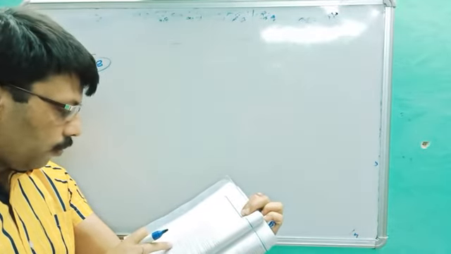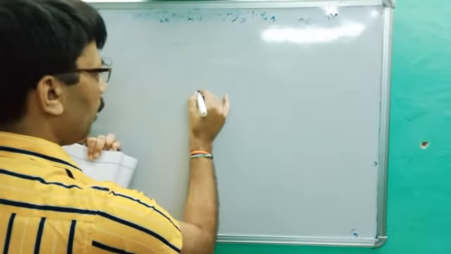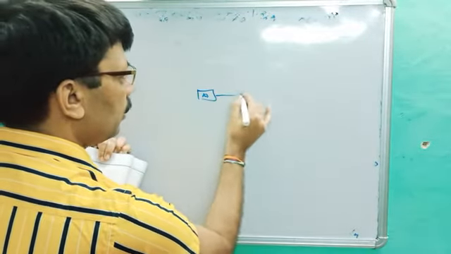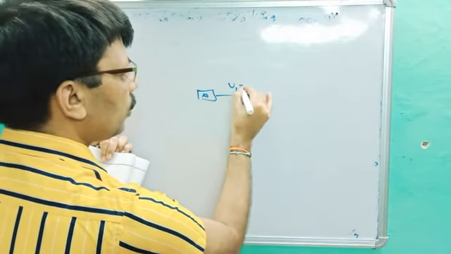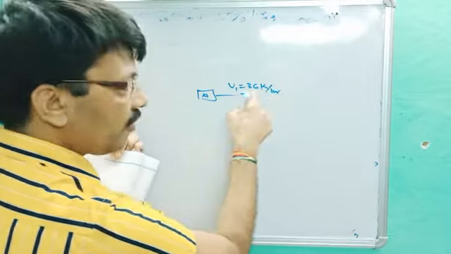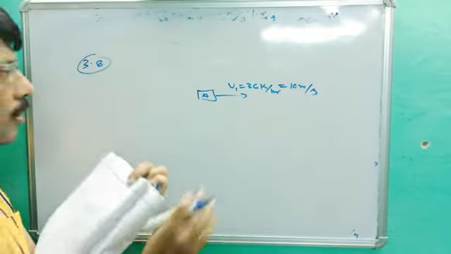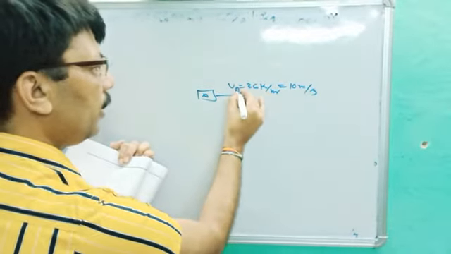On a one or two lane road, a car A is traveling with 36 km per hour. V1 is equal to 36 km per hour. Multiply by 5 by 18, you will get 10 meter per second. This is the velocity of car A. We can write VA, velocity of car A.